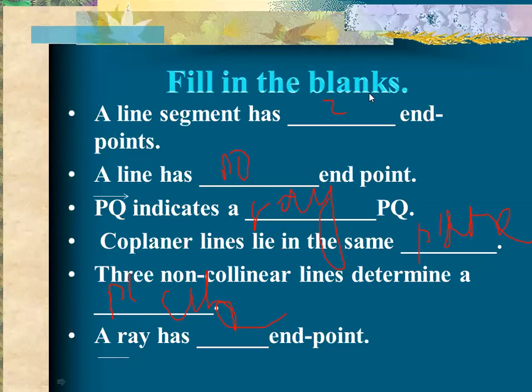Shahir, Junaid, Umar, Salman, Warda, you are wrong. Okay, Shahir, your answer is right. A ray has what? One endpoint.